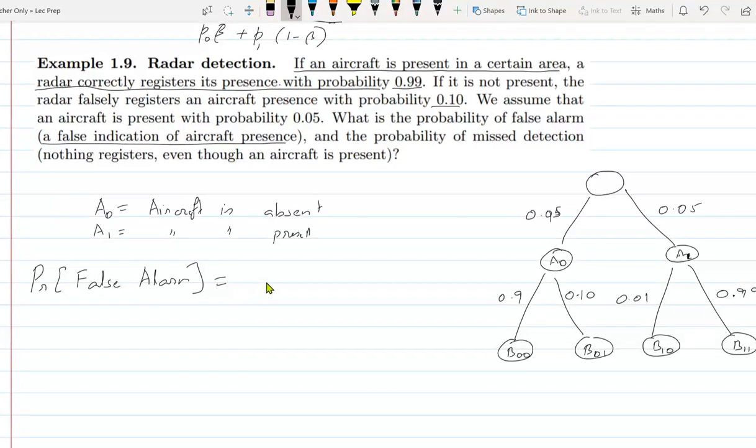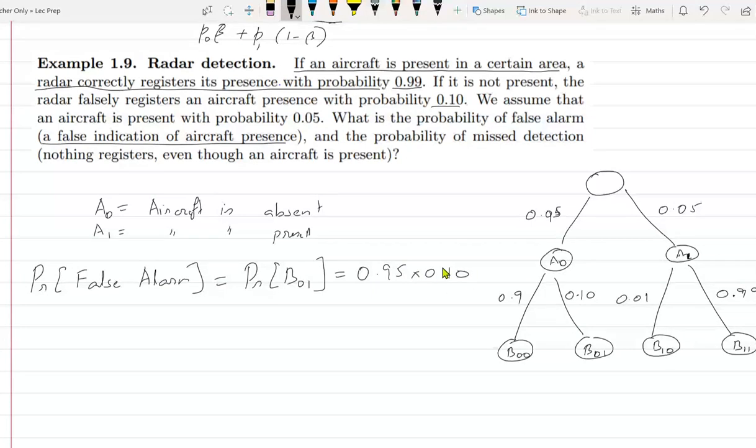So probability of false alarm means the probability that there is no aircraft, but the alarm sounded. And what is that? 0.95 into 0.10. Great. That's all.